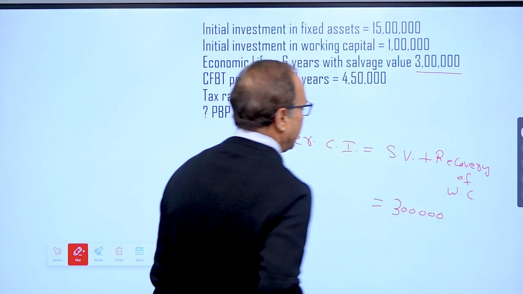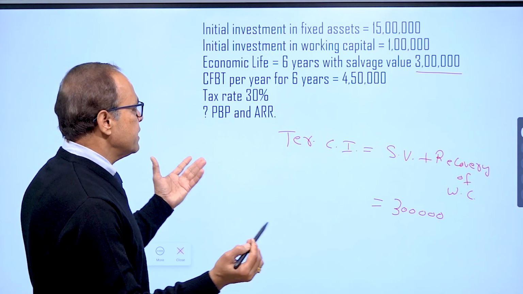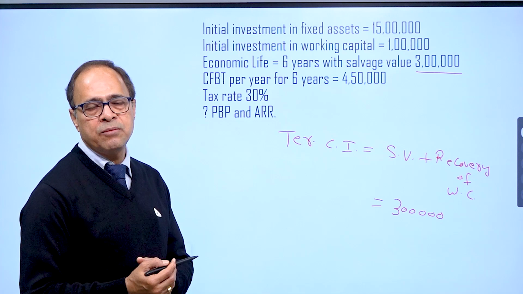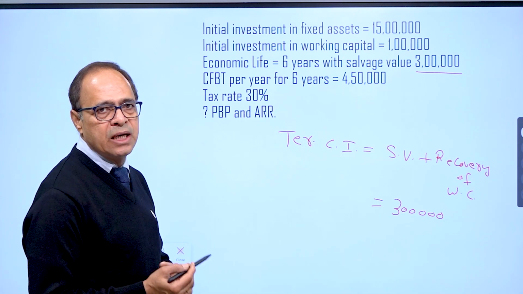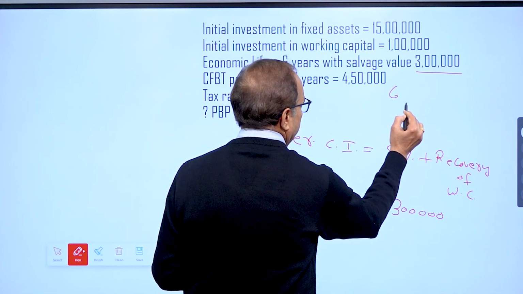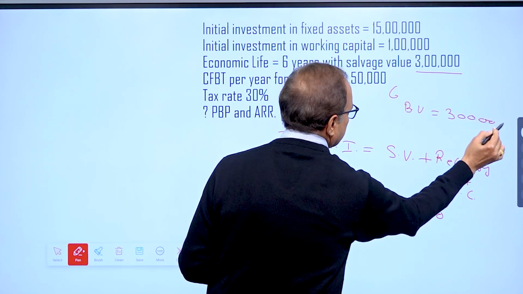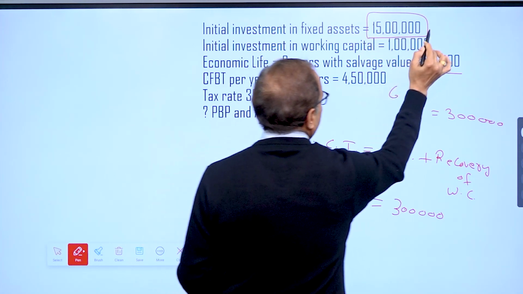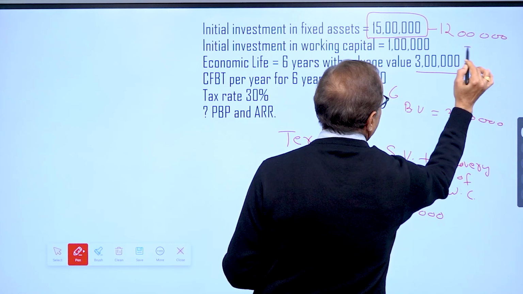because we will be selling the scrap or used project at 3 lakh. At this moment, since nothing is given, it means there is no profit or loss on sale of the old project, because we have a 3 lakh salvage value and the same salvage value is coming. So at the end of the 6th year, my book value of the asset is already 3 lakh. How is it 3 lakh? You can justify. The cost of the asset was 15 lakh. And over 6 years, total depreciation applied is 12 lakh.